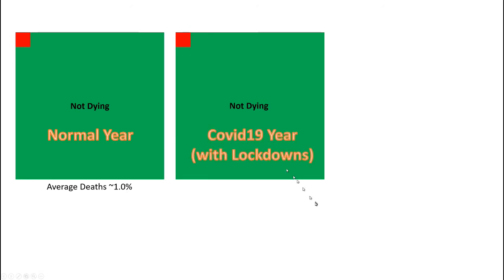This year is COVID-19 year, 2020, with lockdowns and whatnot. Average COVID deaths are around 0.1%, or 1 in 1,000 in the population, with an average age close to 80. So we'll add in these deaths here. So that's the visualization of the extra deaths.